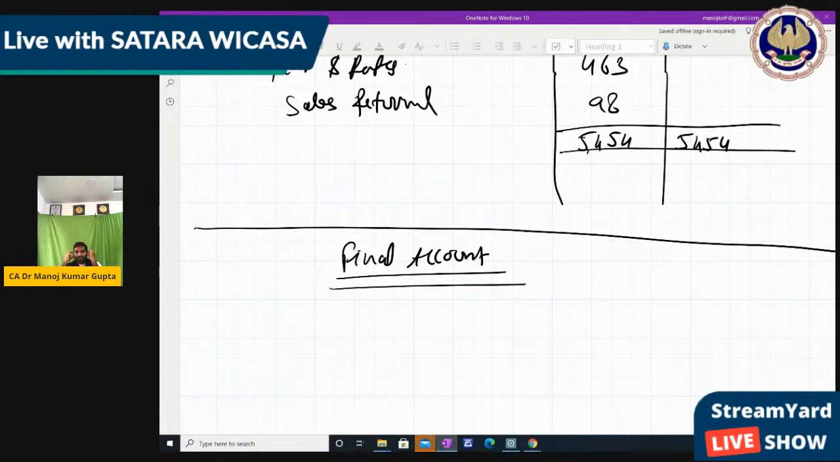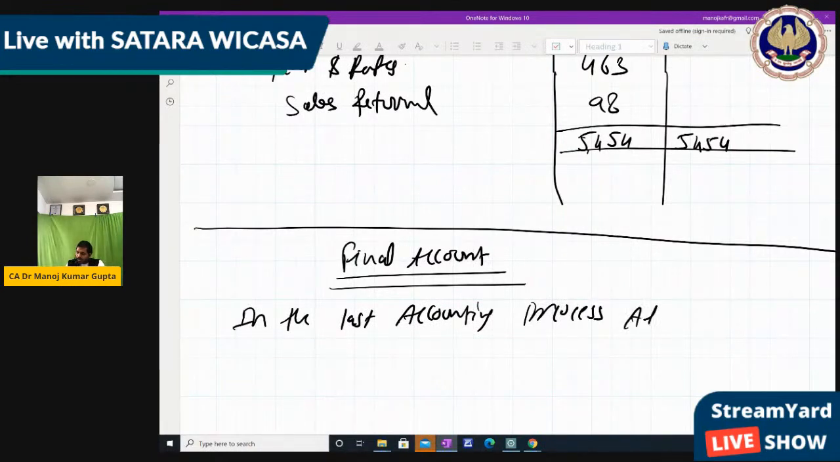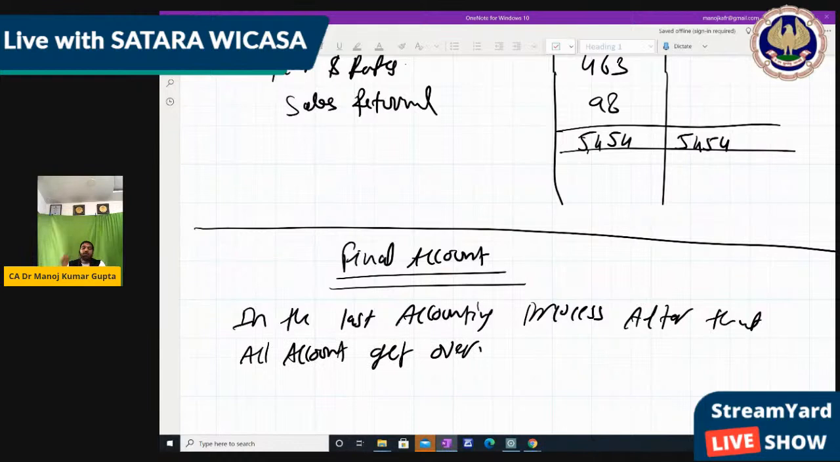So final account, it's the last accounting process. After that, all accounts get over. Means there is no other chapter after that. So this is the last accounting process. Definitely you should learn and understand it properly.